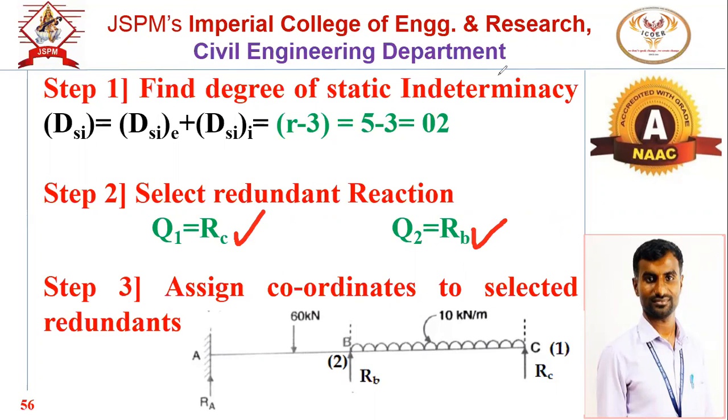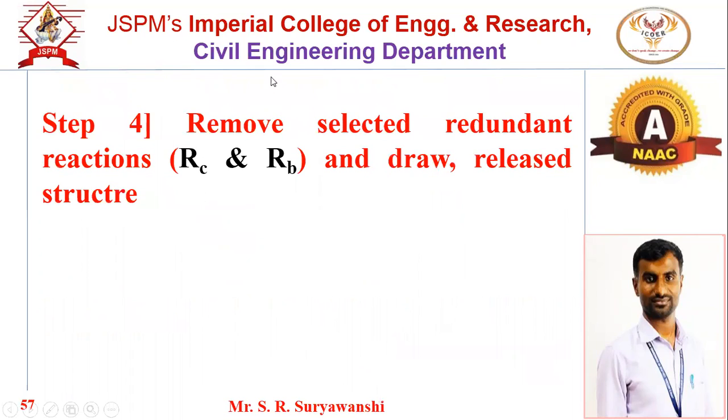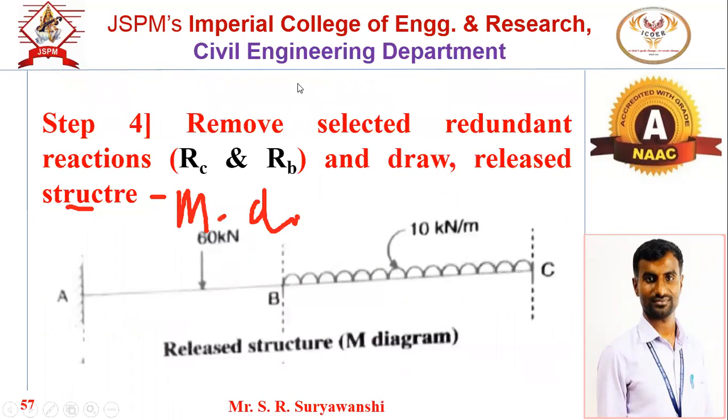Okay. Next, what is the next step? Now we have selected RC and RB. Now we have to remove these supports to get the Yum diagram. So if I remove these two supports, remove selected redundant reactions RC and RB and draw released structure, means our Yum diagram. So if I remove RB and RC, now see this. Only at A there is a fixed support. Loading will be as it is. We have just removed the support which was redundant. Now this particular diagram, it is Yum diagram. Okay, this is Yum diagram.